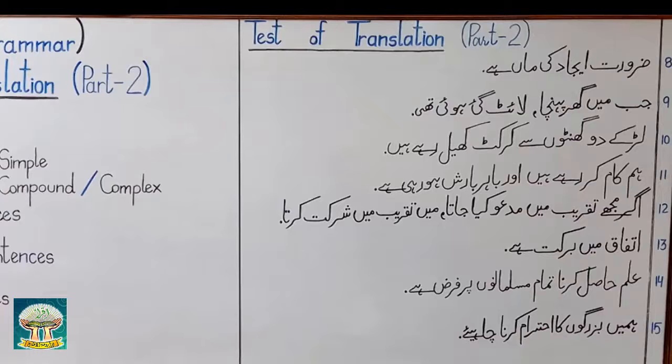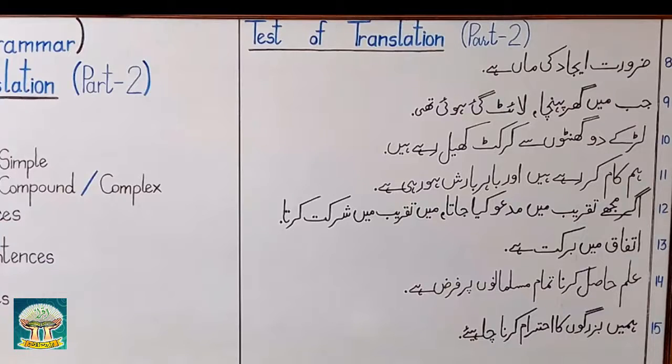Any action that is taking place right now at the moment is called shorter continued action. An action which is going on right now but started in the past, and the sentence mentions both conditions, is a longer continued action. Just as in sentence number 10, the action is taking place right now and started 2 hours ago. So this sentence belongs to longer continued action, and accordingly you will identify the tense and translate the sentence.